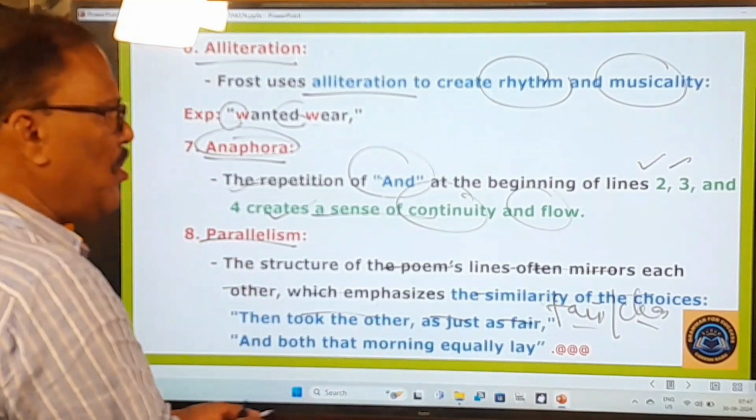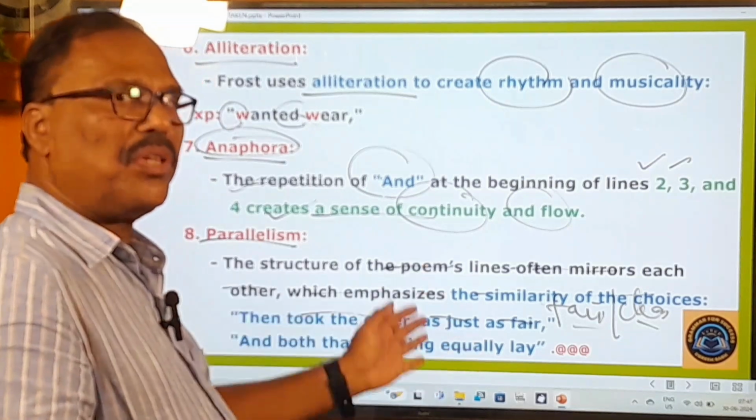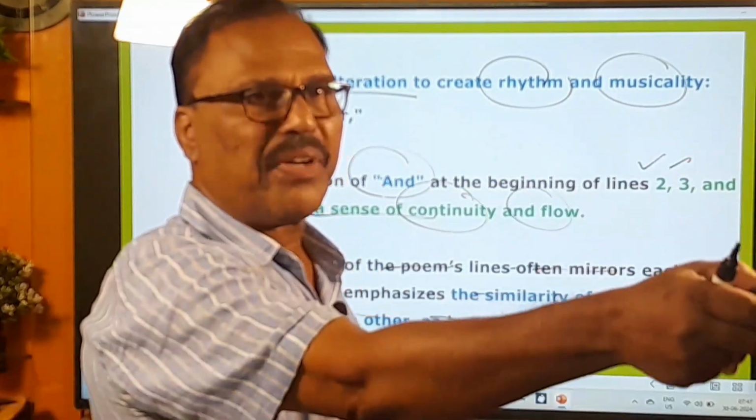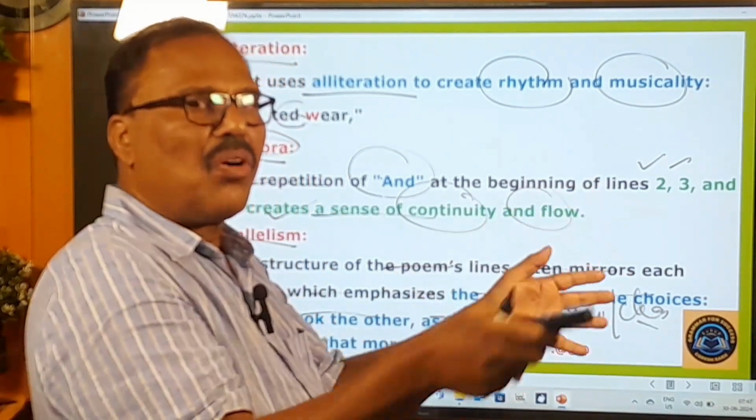In this line also, parallelism is expressed. How both the roads equally lay. That means both the roads are fresh and untrodden. This road is fresh and untrodden. This road is also fresh and untrodden. So in this way, two parallels. This is called parallelism.